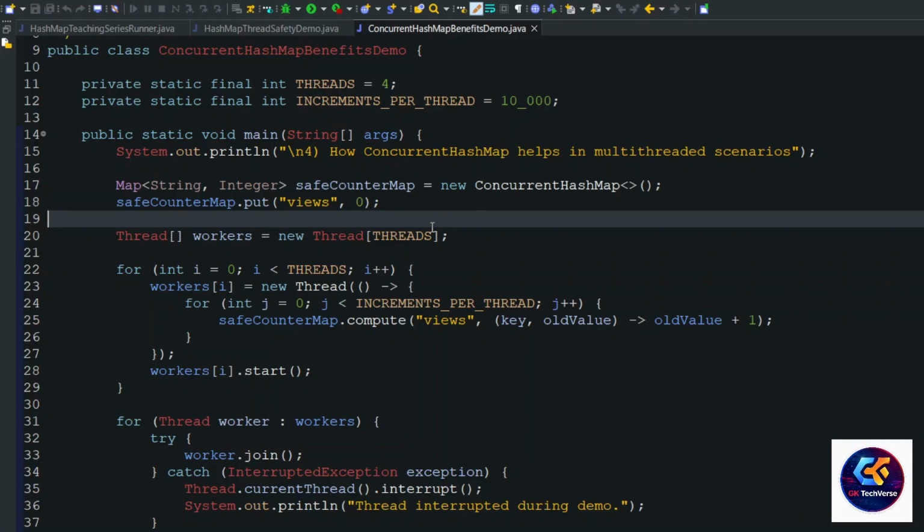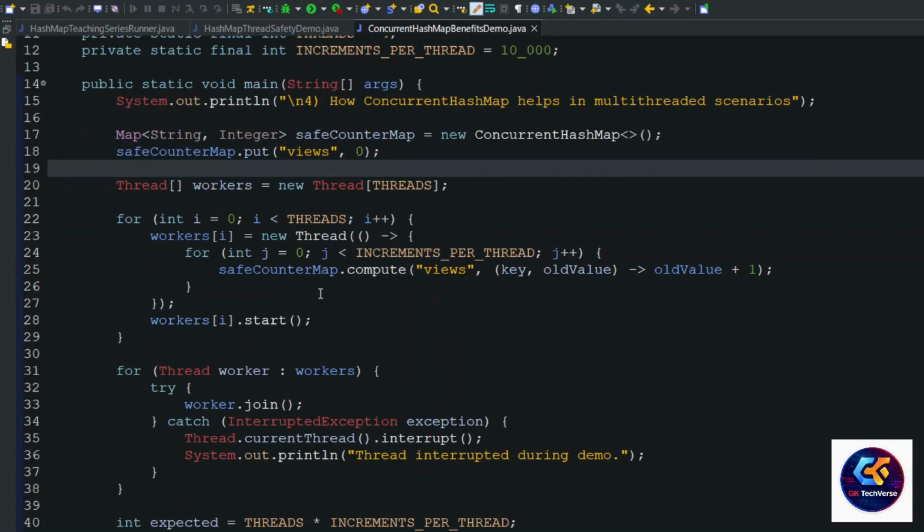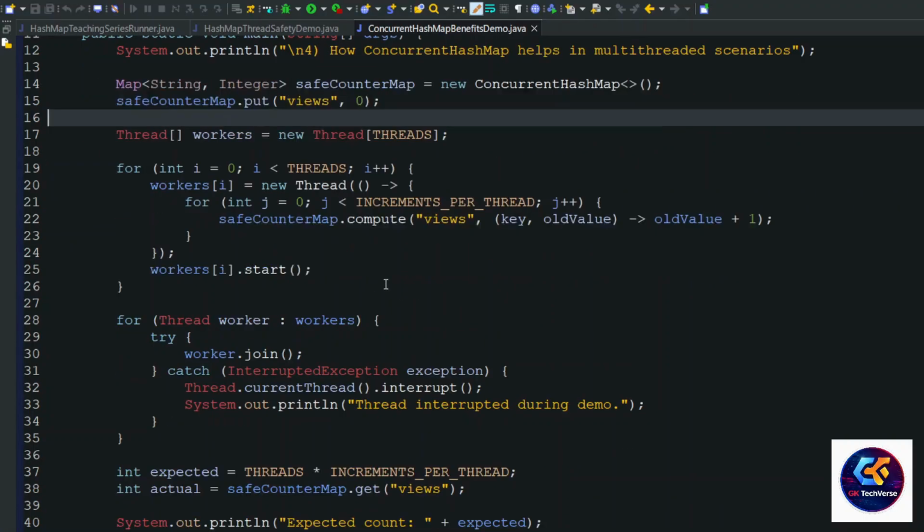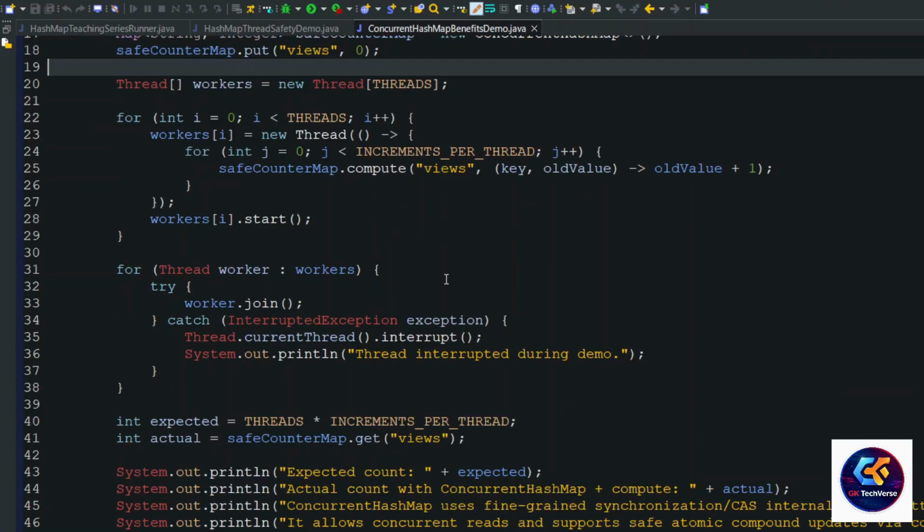So we'll run this code. It is the same code: we have created 4 threads, and each thread does 10,000 iterations and increments the count. Using a ConcurrentHashMap, we use compute to increment the numbers. I'm printing the expected count as 40,000, and after pushing that data into the ConcurrentHashMap, we read that views count.